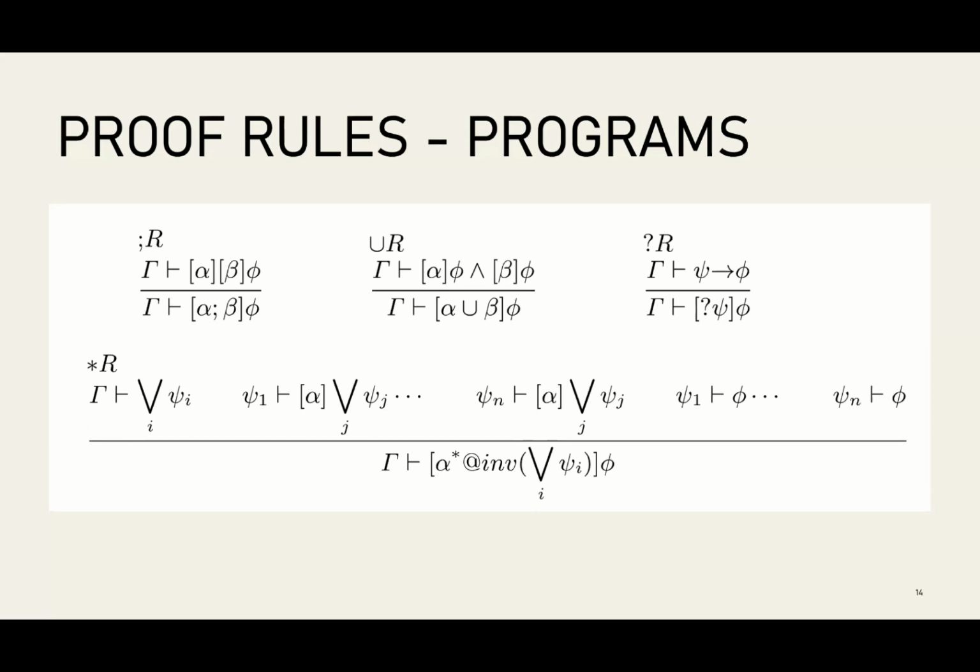And these next two aren't so bad because choice just works like a conjunction. It needs to be true both if I run alpha or if I run beta. And it might not sound like it from the description, but a test really works like an implication because we need to hold for all transitions. And if the test fails, there are no transitions to quantify over. If the test succeeds, we get to assume that the test passed, and we need to show that the post condition holds in the same state.